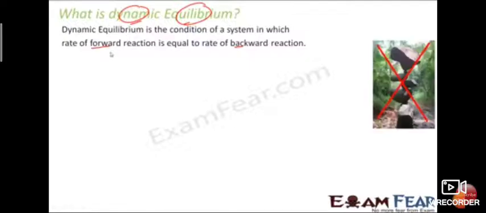So equilibrium is a condition in which both reactants and products rates will be equal. What is dynamic equilibrium? Dynamic equilibrium is the condition of a system in which the rate of forward reaction is equal to the rate of backward reaction. It will change. So when there is movement, then it is known as dynamic equilibrium.